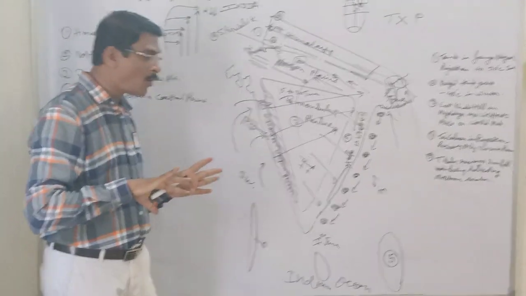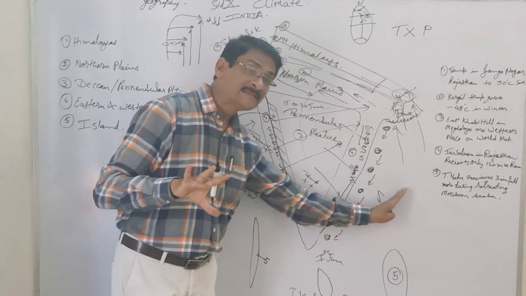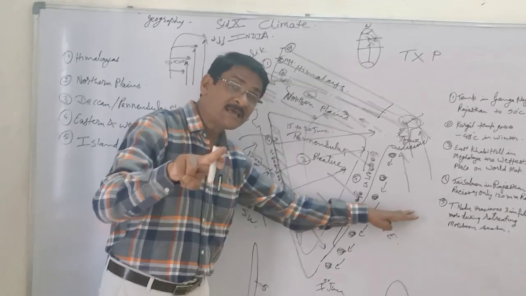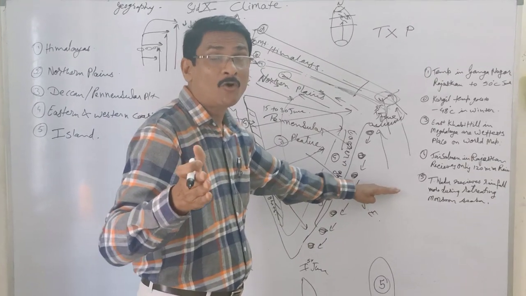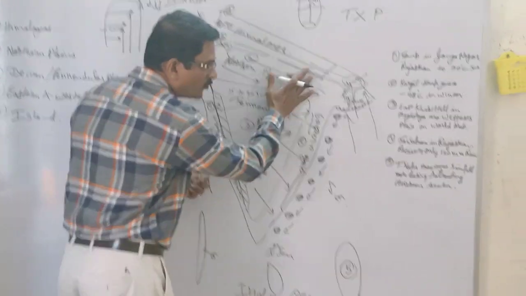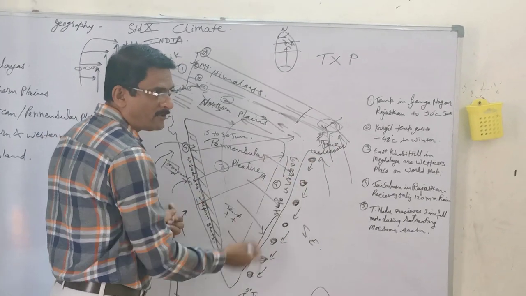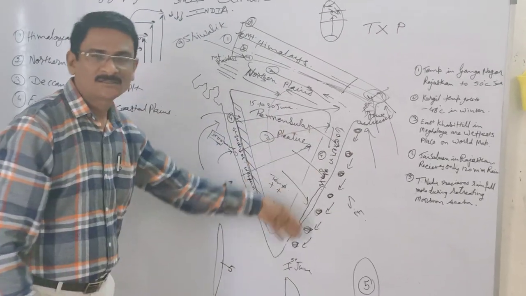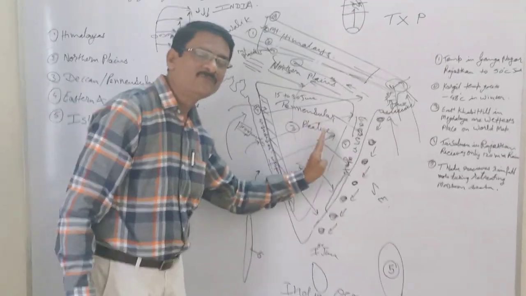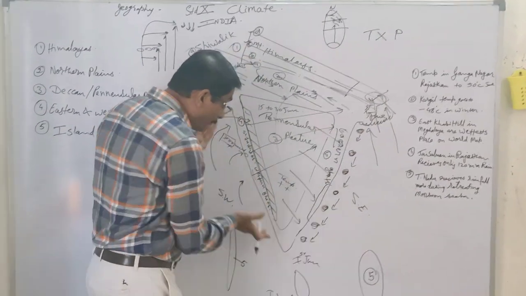Also, the temperature plays a major role. This is the area where temperature is less compared to this. The water in the Bay of Bengal has less salt as compared to this. Now, that is because of the fresh water that penetrates in between. Brahmaputra, Ganga, Mahanadi, Godavari, Krishna, Kaveri and others, Tungabhadra. These are the rivers. Though these are smaller rivers, yet they give water, and because of the fresh water, salt content is less compared to this.